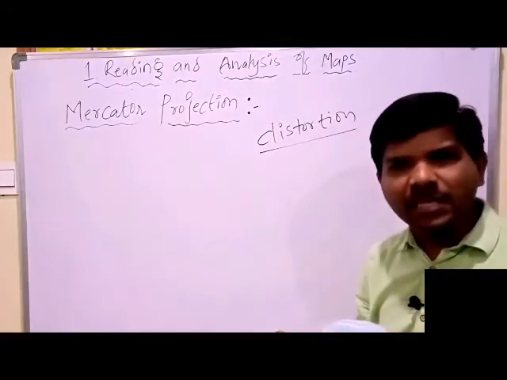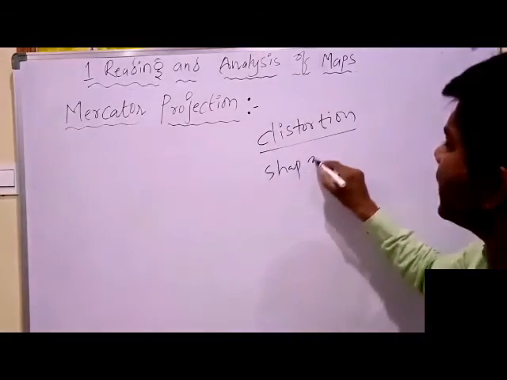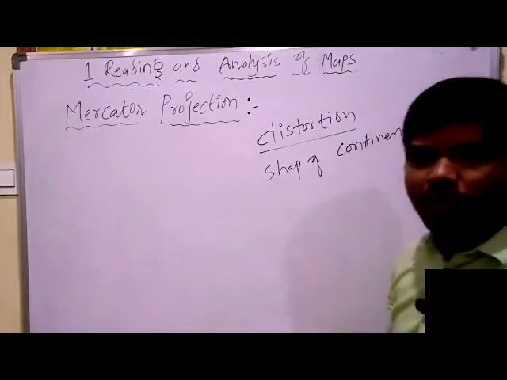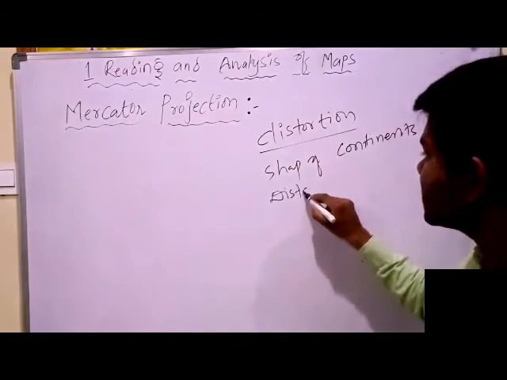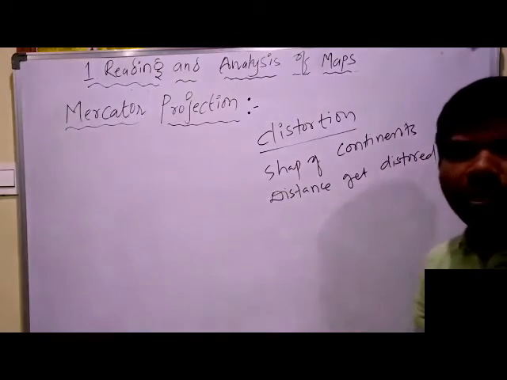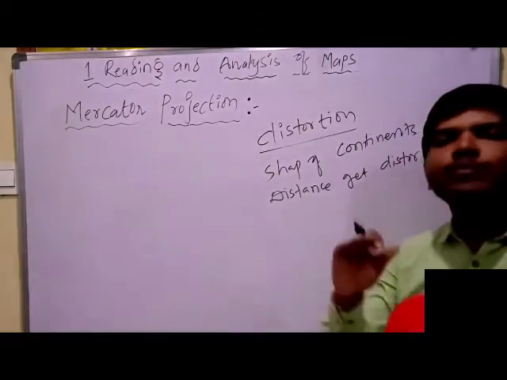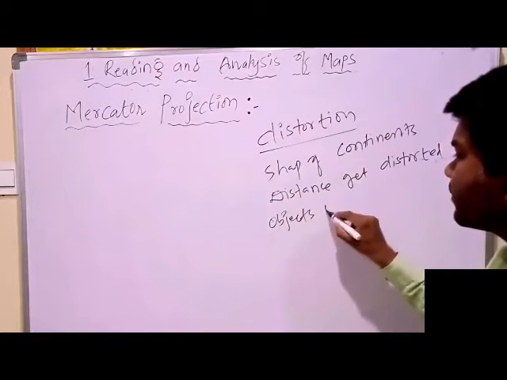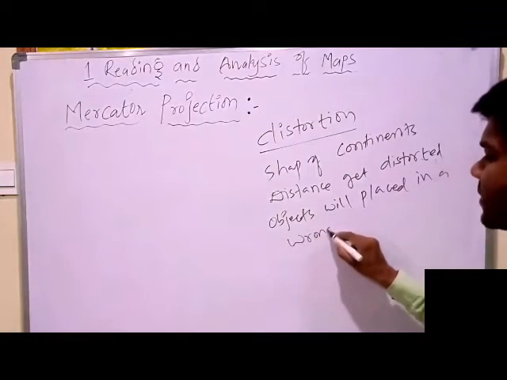Some changes will happen. The shape of the continents will be damaged, or the distance will be distorted, or objects will be placed in wrong directions.